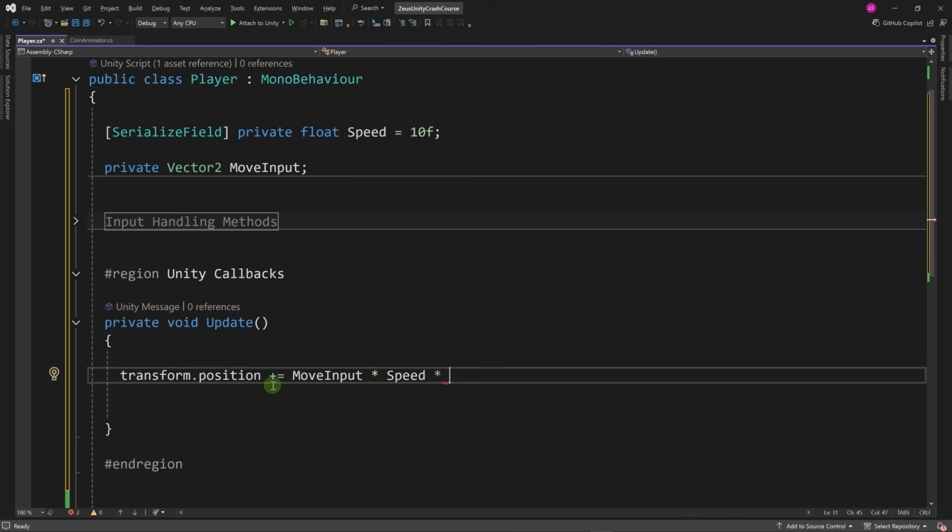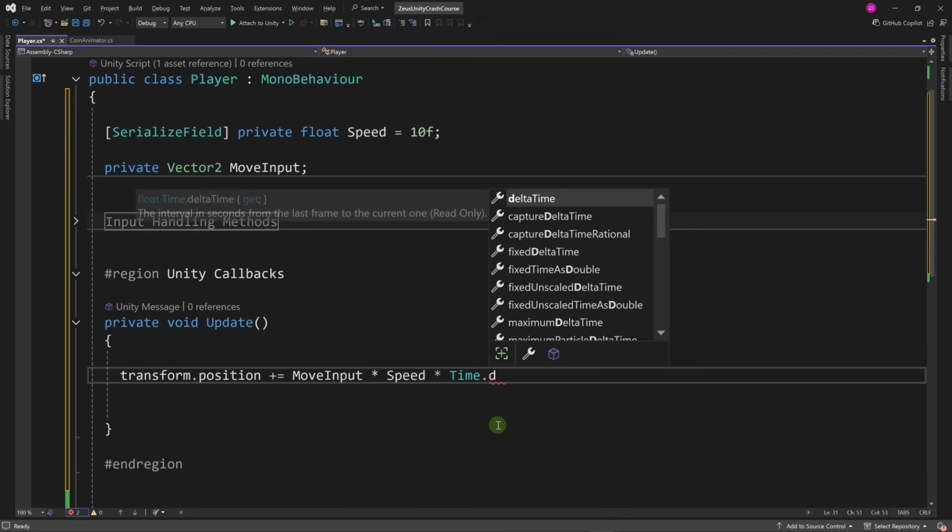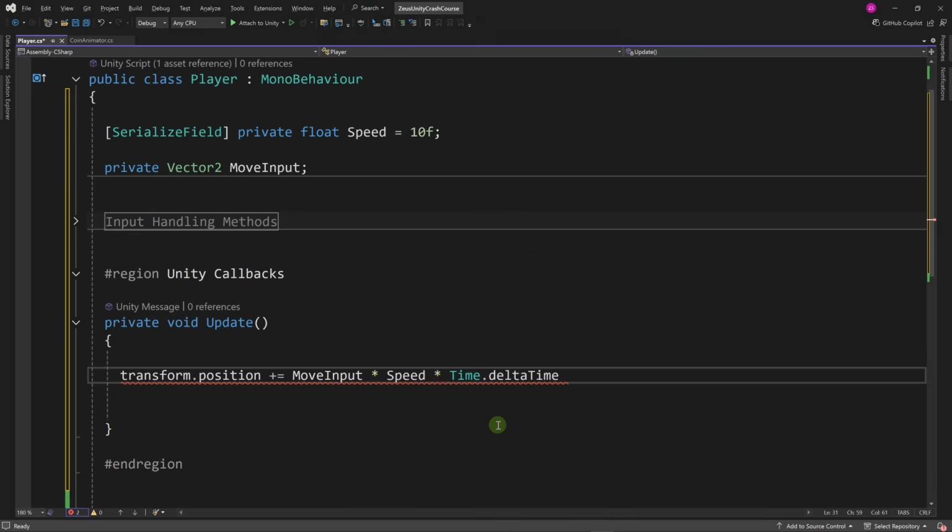We also need to multiply by a value of time, or I should say delta time, since the delta position, which means the position that our character can move during this frame, is going to be equal to speed multiplied by time, since speed is already a distance divided by a time. So we need to multiply speed by delta time, and we get it through the Time class in Unity.